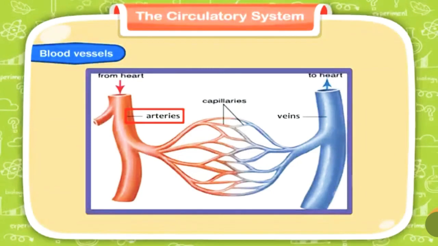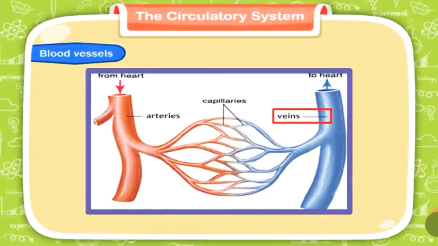So arteries mostly carry the oxygenated blood. Oxygenated blood means, students, the blood which is rich in oxygen. That means pure blood. So arteries will carry pure blood from the heart and send it to all parts of the body.